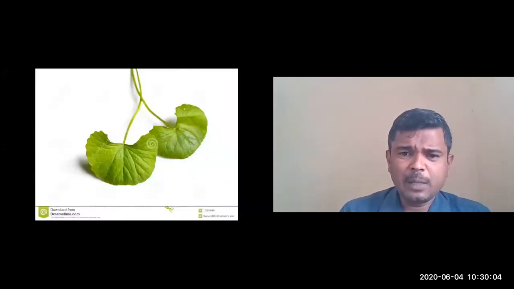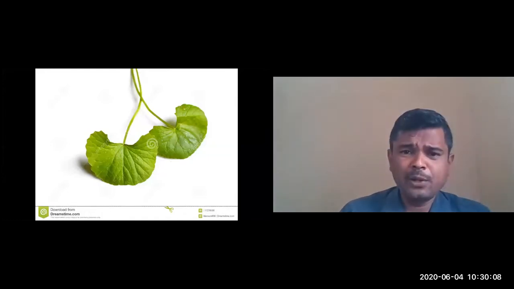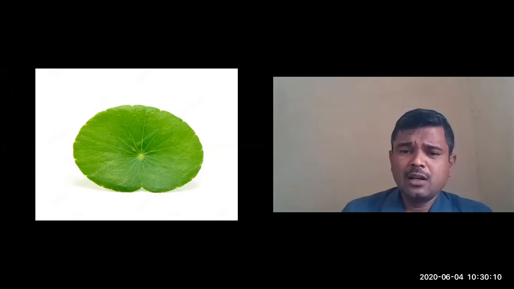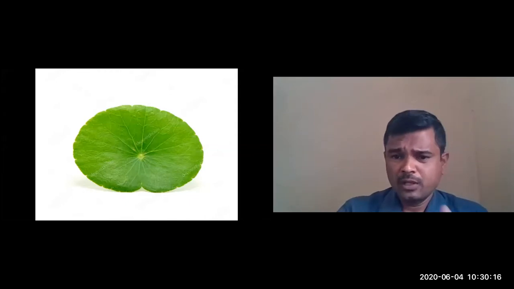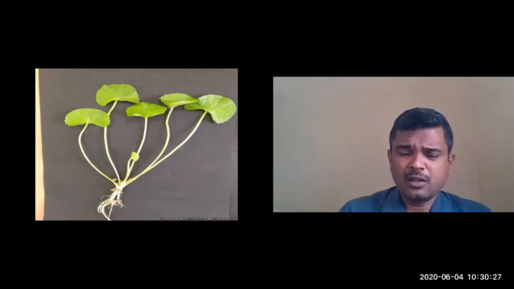So this is the shape of the lamina, a simple leaf with a long petiole. So this is Hydrocotyle rotundifolia. It is a round shaped leaf, the lamina. This is somewhat reniform. This is another picture of Hydrocotyle asiatica.